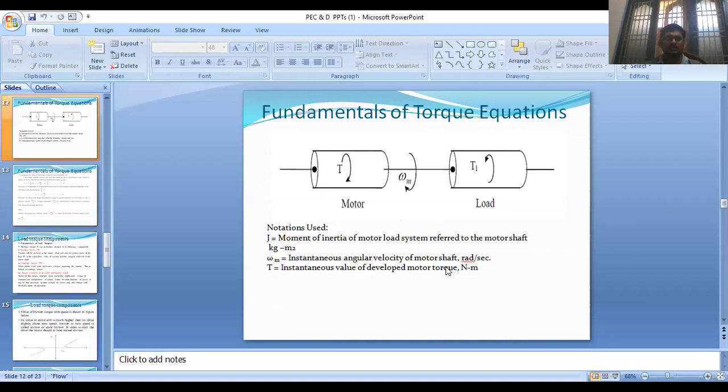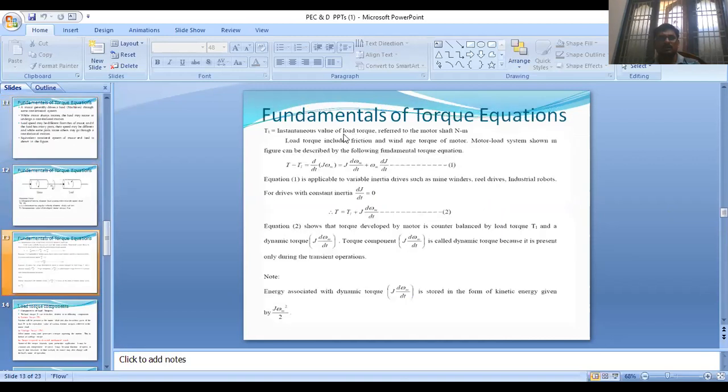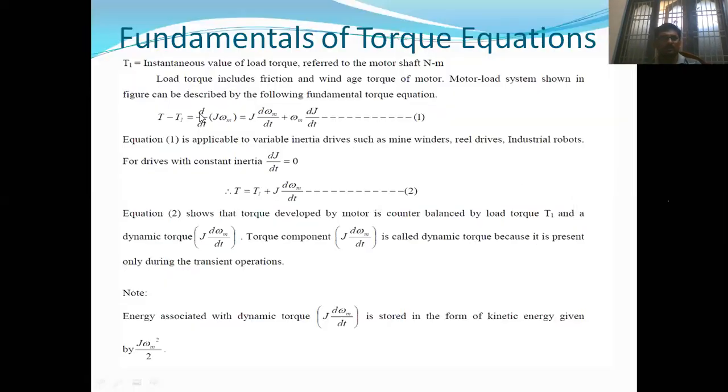T is the instantaneous value of the developed motor torque in Newton meter, and TL is the instantaneous value of the load torque referred to the motor shaft in Newton meter. So the load torque includes friction and windage torque of the motor.